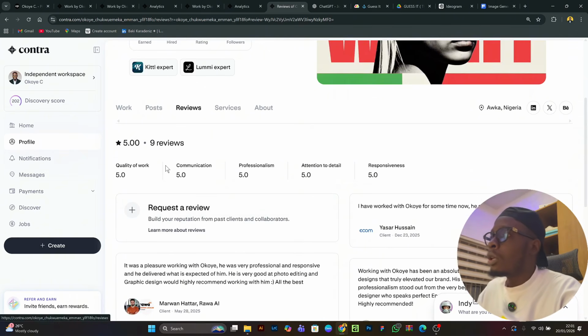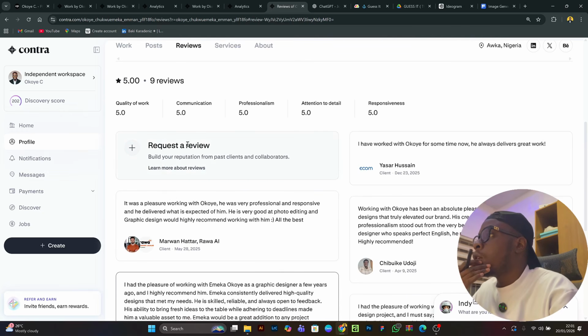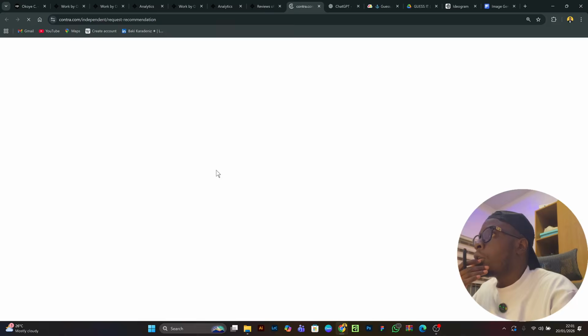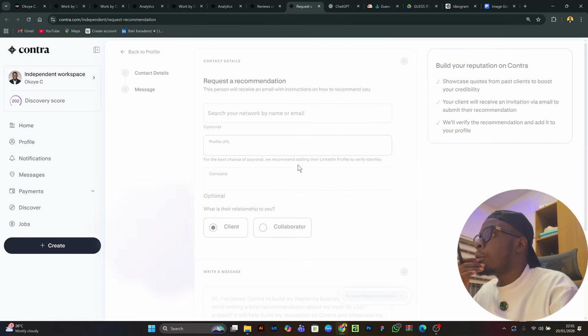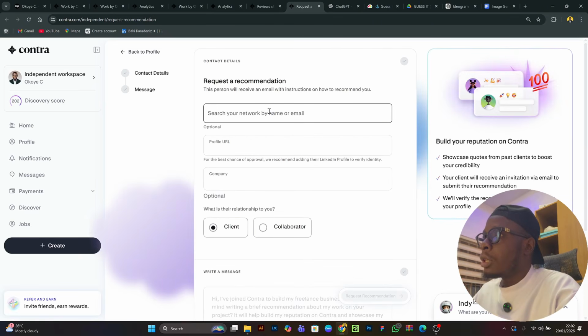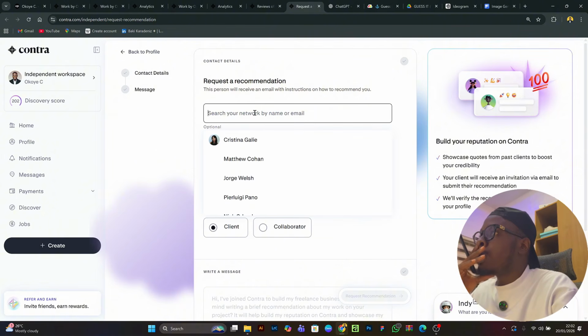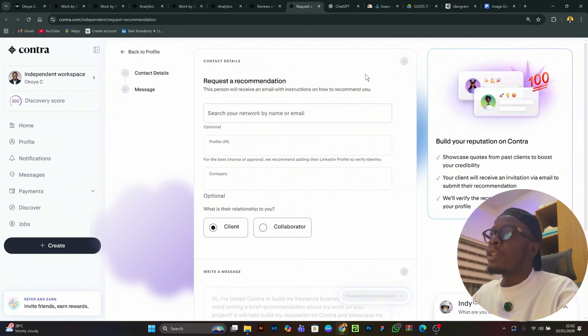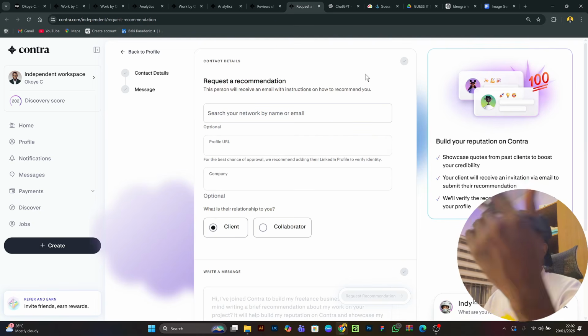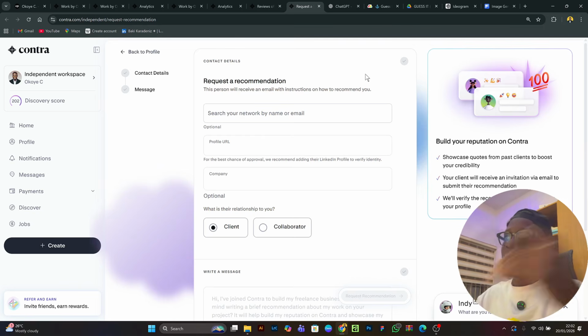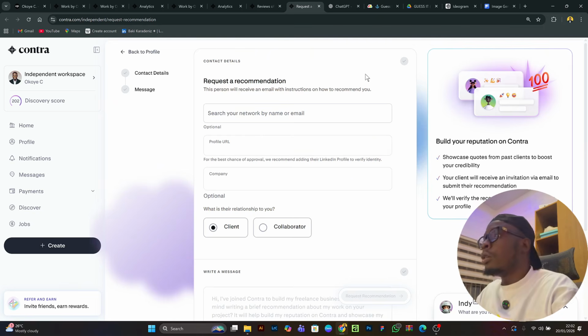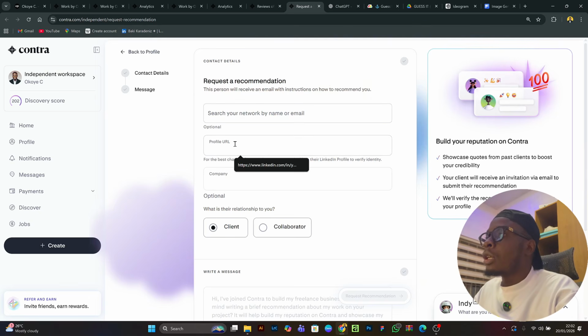When you click on reviews here, you see request a review. When you click on it, it opens another tab. Now when it opens, they ask you for the email of the person you're sending it to. So if you have clients that you have worked with, maybe on other places like LinkedIn, and the client has a LinkedIn profile, what you need to do is collect the email or the name of the client. You put it here. Here you can paste the LinkedIn profile of the client.